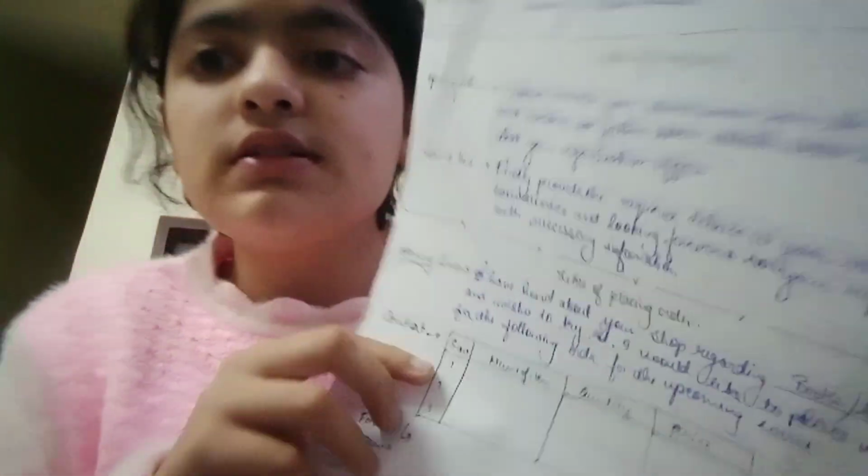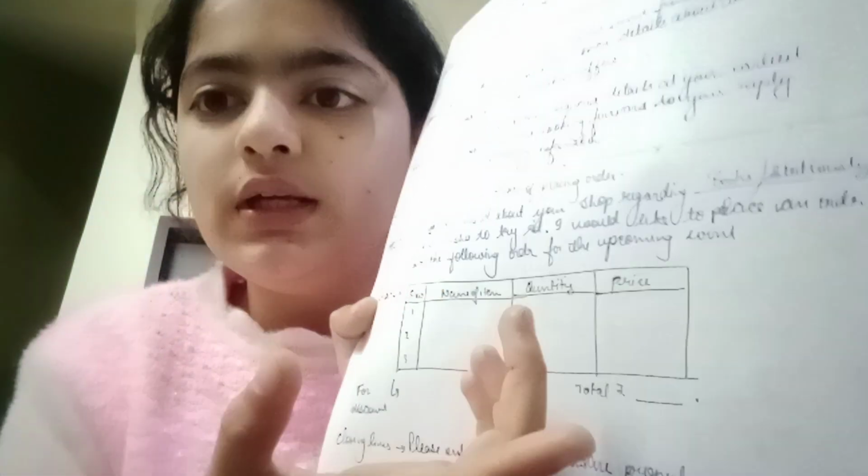Then in the content you just need to make a table like this, where you need to mention the serial numbers. Like if I am ordering books, then we need to write the name of the item here, name of the books, then quantity, that is 1, 2, 3, then the price, and here we need to write the total price. So we need to make a table type of thing, and then we need to ask for a discount. That I'm taking a bulk order, so I want a 10% discount, 15% discount.